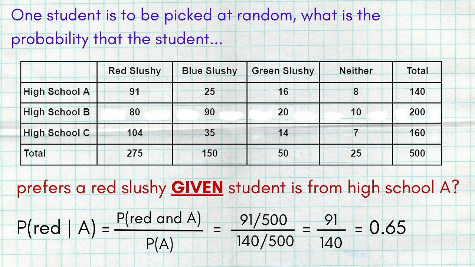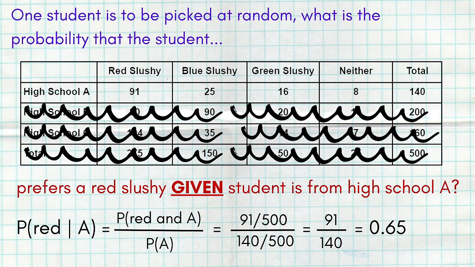Now, you actually don't even need the conditional probability formula for this specific problem if you truly understand conditional probability. The idea is that we're given that the student is from high school A. That means we're only allowed to look at that row for high school A. We're not allowed to look at the total because that includes kids from high school B and high school C. We obviously don't want to look at the rows for B and C because we're given that they must be from high school A, and that changes our denominator to 140.